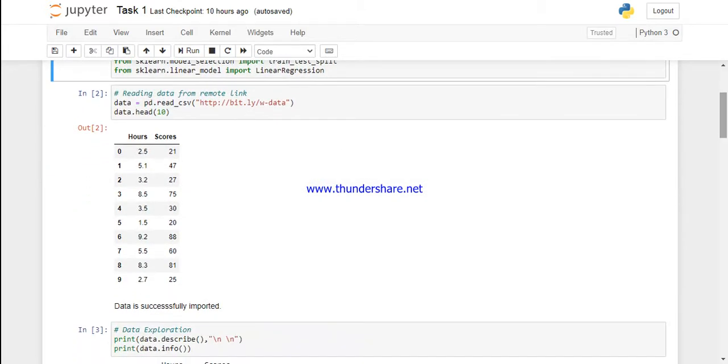There are two columns, Hours depicting the number of hours studied by the student and Scores depicting his or her scores. Now, since the data is successfully imported, let us move on to data exploration.